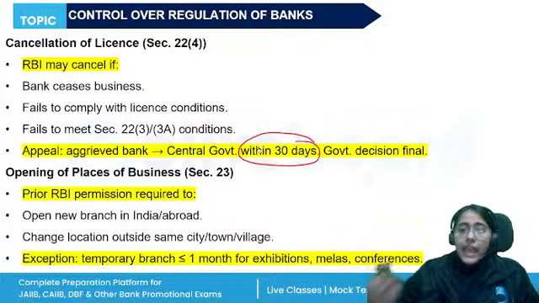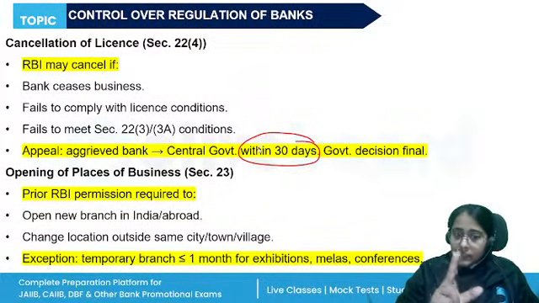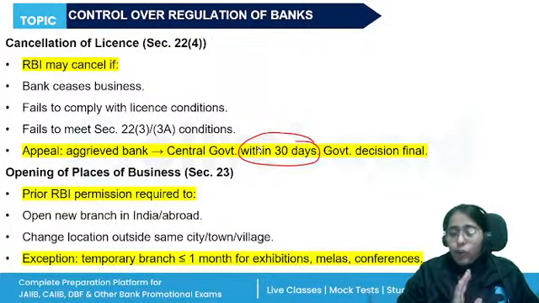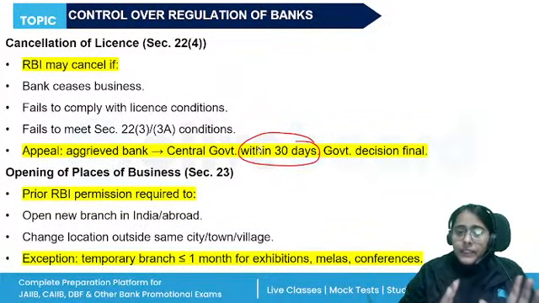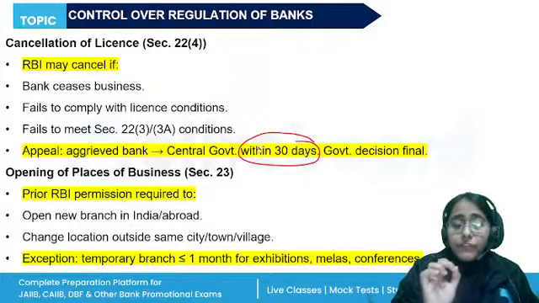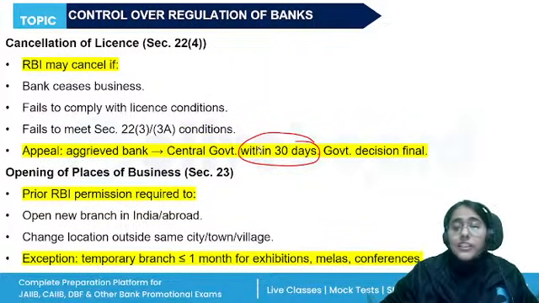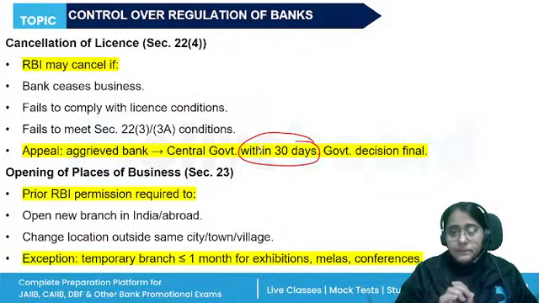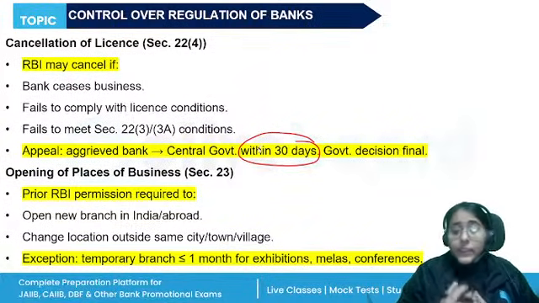Within 30 days. Whatever decision is taken by the government, if it says that yes, the cancellation is correct and the bank should be shut down, it will be followed. Otherwise, if the government thinks a little more time can be given, then it will be followed accordingly, right? So the decision of the central government will be final. No appeal can be made against the decision of the central government. Okay. Now, before starting the banking business, the entities need to get approval from RBI, they need to get the license.